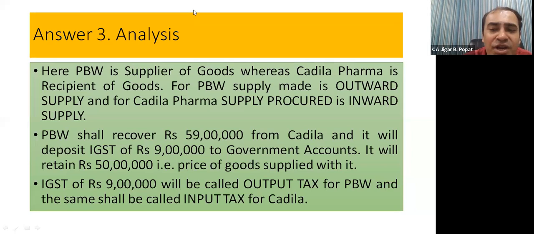Okay, in regular and routine case, it's a responsibility of the supplier to deposit tax to the government account after collecting it from the recipient. But in exceptional case, it's a responsibility of the recipient. And so it is called reverse charge.